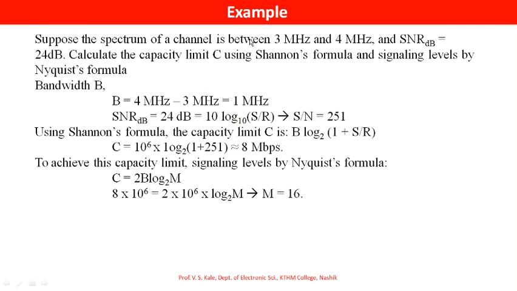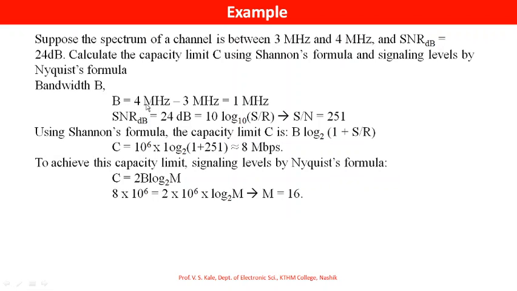Let us see the example. Suppose the spectrum of the channel is between 3 MHz and 4 MHz and the signal to noise ratio in dB is given, that is 24 dB. Calculate the capacity limit C using the Shannon formula and signaling levels by the Nyquist formula.